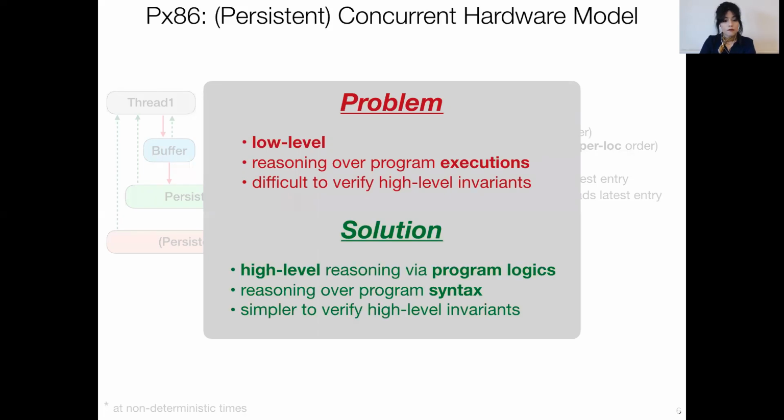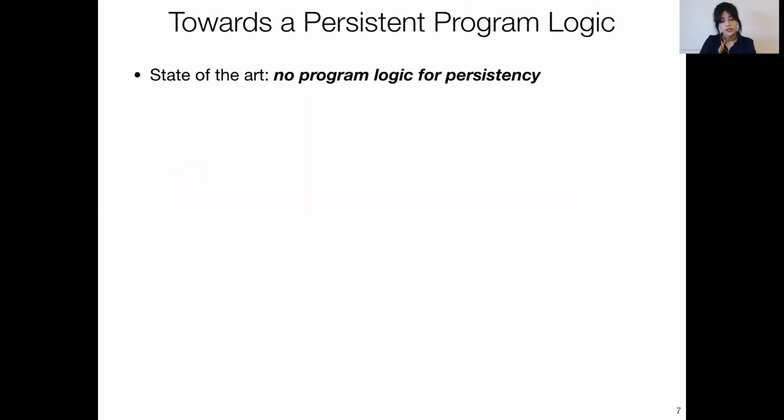So ideally, what we want is a high-level reasoning mechanism, such as program logics, that allows us to reason at the level of program syntax and not program traces, which will make it simpler to verify high-level invariants. So this is the gap that we were trying to fill at the beginning of this work. And when we turned to the state of the art, we realized that there is indeed no program logic for persistency in the literature. So we decided to develop and devise the first program logic for persistency.